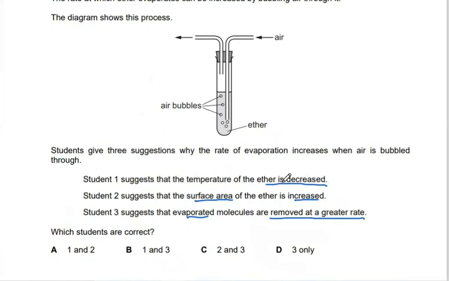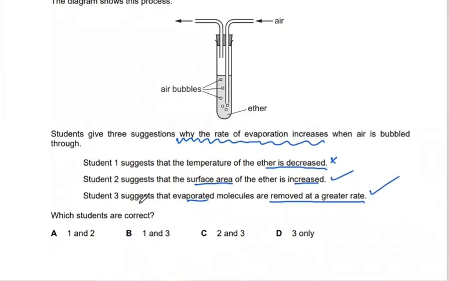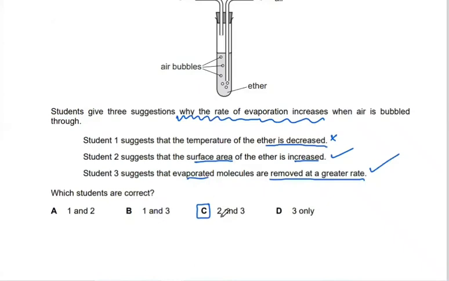Now, it's correct that the ether temperature decreases, but that doesn't make the evaporation increase. Why does the rate of evaporation increase? This is not the reason. So the surface area is increased by the bubbles, and also the air molecules carry out the evaporated ether gas particles as they move out. So the correct answer is student 2 and student 3.